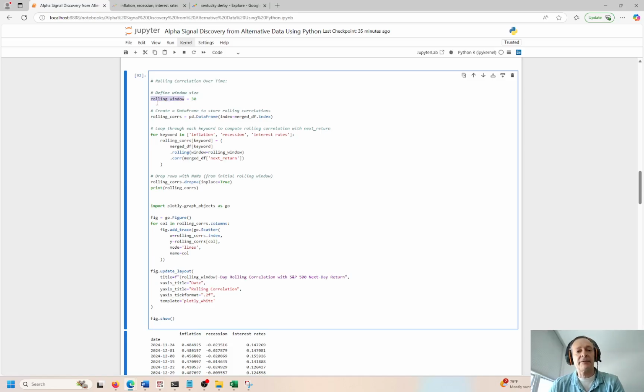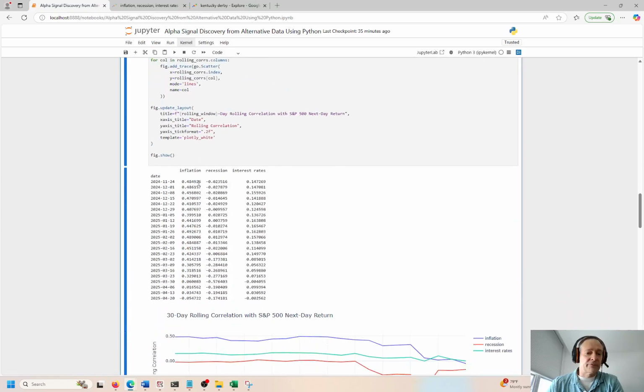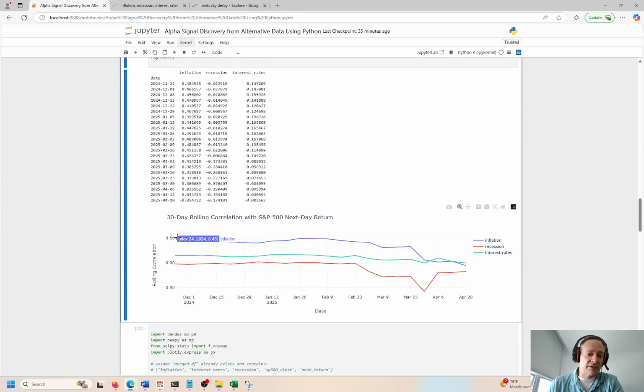We're going back 30 days and taking all of the inflation, recession, interest rate correlations, right, and then plotting the results right underneath. So you can see the change in time. So between inflation and the S&P 500 return, there is kind of a decent correlation here.